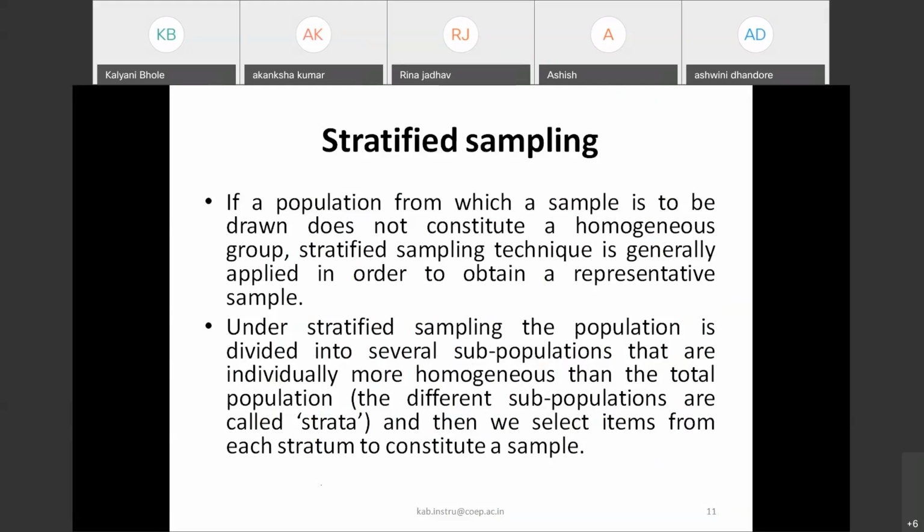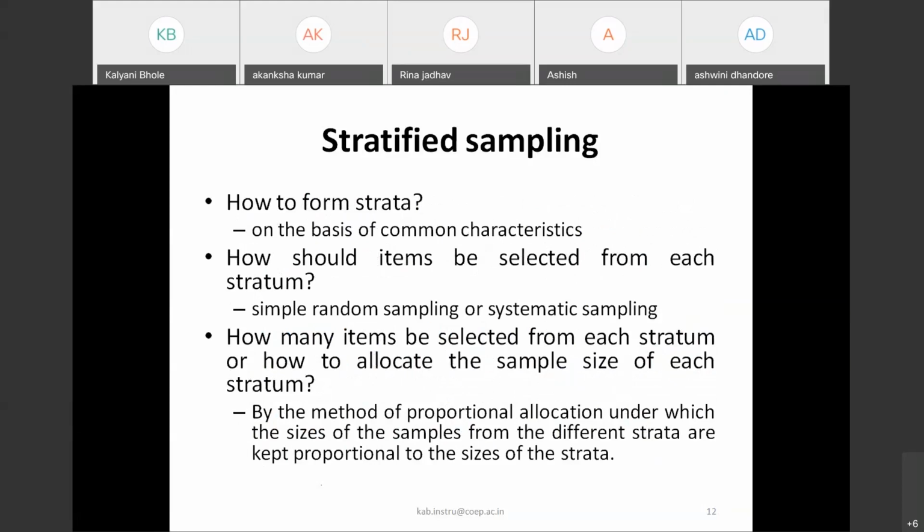The whole population, based on similar characteristics, or something like homogeneousness that can be determined, is divided into subpopulations or groups. We call them strata, and then we select atoms from each stratum to constitute a sample. This methodology is called stratified sampling. How to form strata? It is based on common characteristics. How can atoms be selected from each stratum? You can use simple random sampling or systematic sampling.